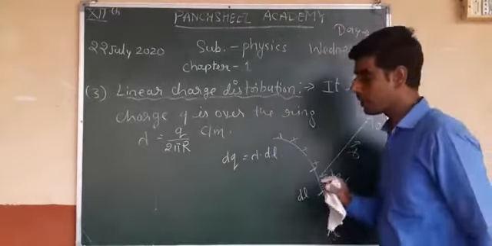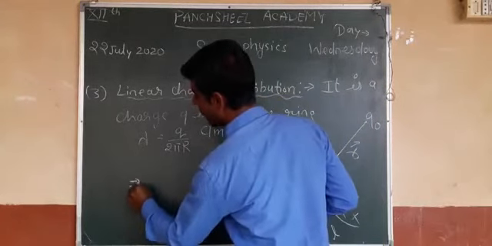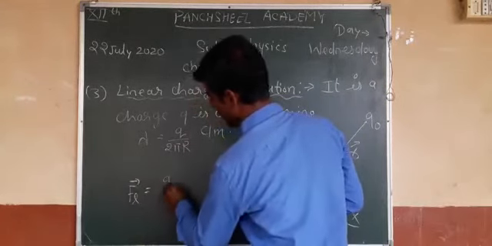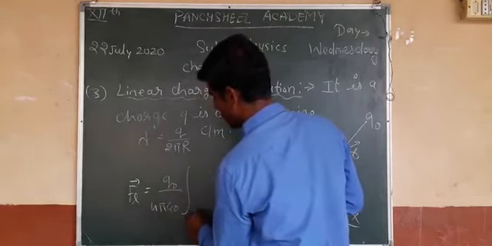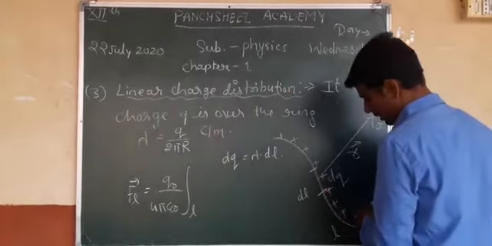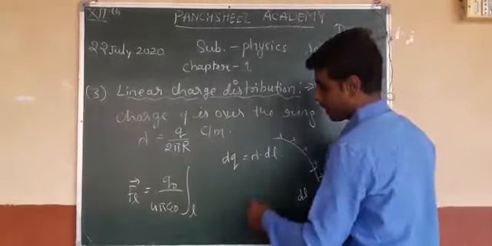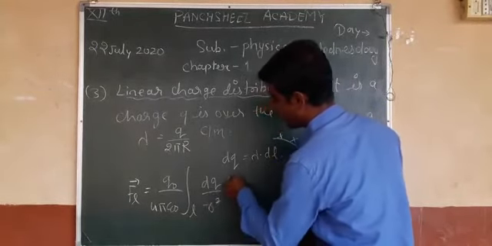So the Coulombic force FL equal to Q naught upon 4 pi epsilon naught integration over L, the whole line, of dq upon r square r cap.